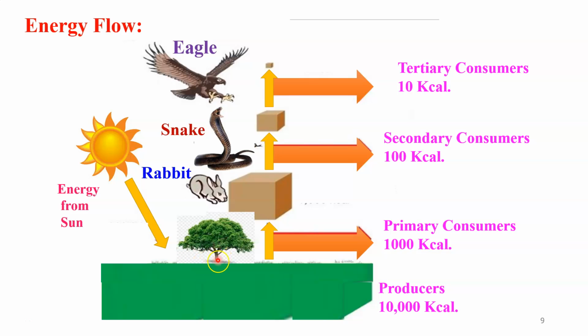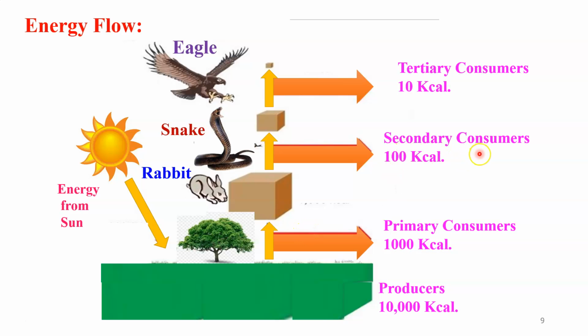Let us consider that this is a tree, I mean the green plants, when it prepares its own food, suppose it is 10 kilocalories. But when this food is transferred in the form of energy from producer to the primary consumer, only 10% is transferred in the form of energy toward the primary consumer, and the primary consumer will consume near about 1000 kilocalories. And the same thing will happen in the next steps also.